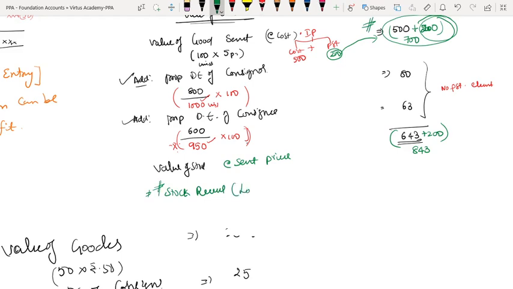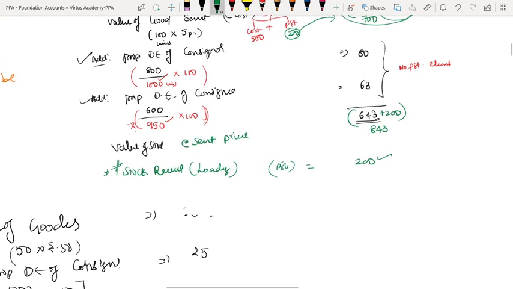Stock reserve means loading, correct? So only on this element you have to calculate. Based on that, if you get 200 rupees as loading, there is a profit. If it is there, you have to reverse it in the name called stock reserve, either in a consignment account or in a trading account.